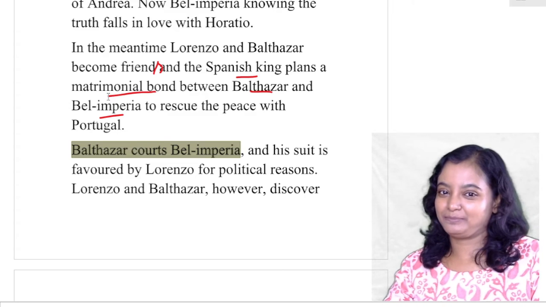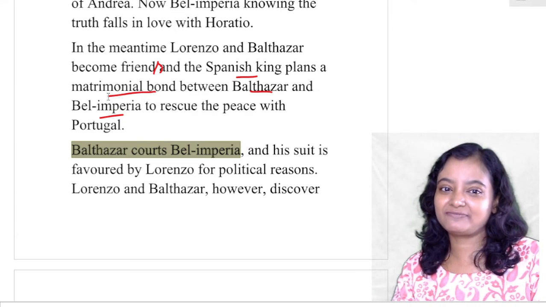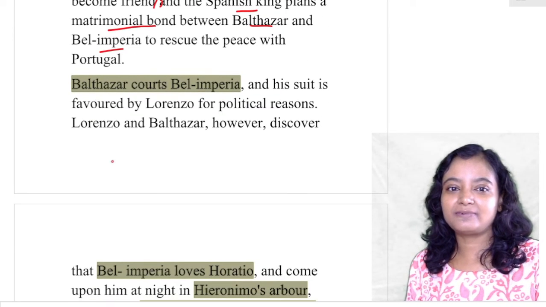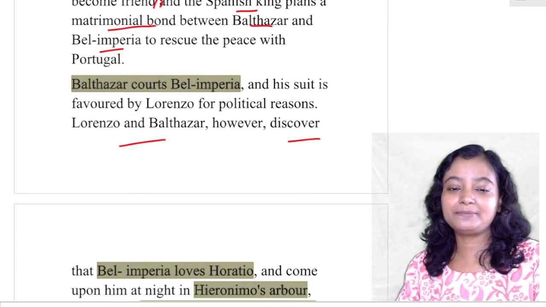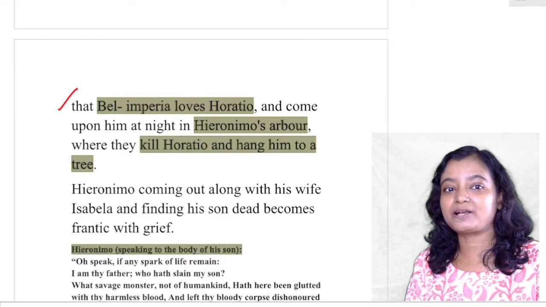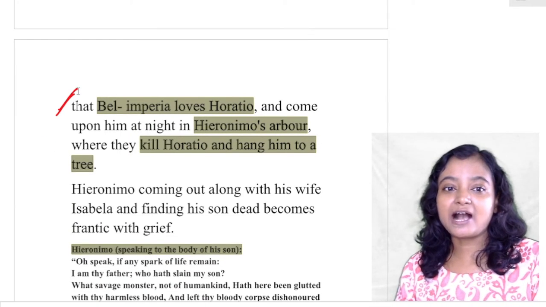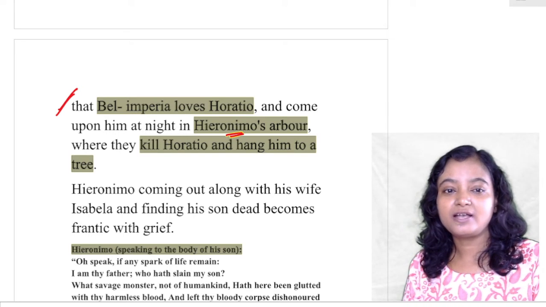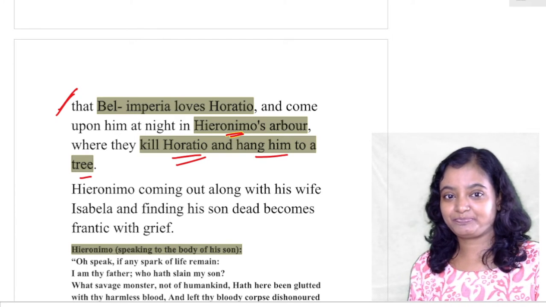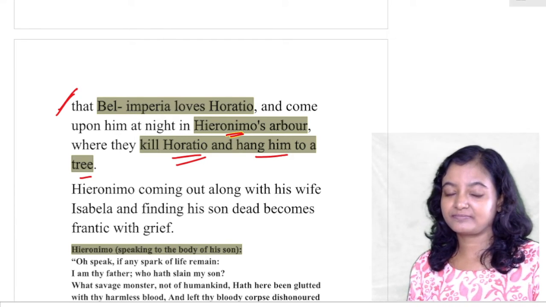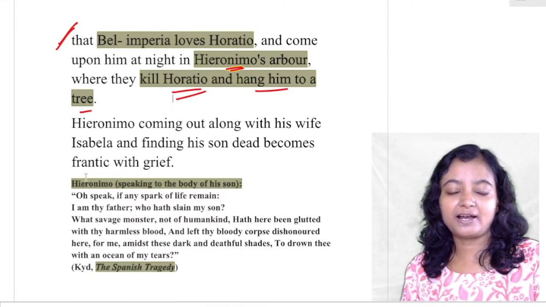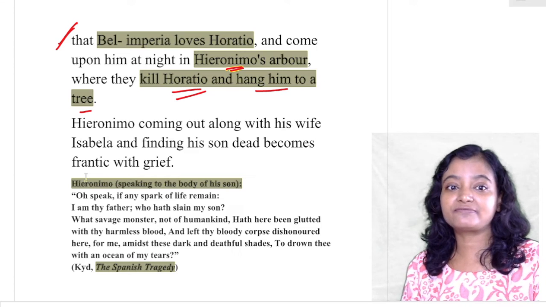Balthazar courts Belle Imperia, and his suit is favored by Lorenzo for political reasons. Now Lorenzo and Balthazar discovered what? That Belle Imperia loves Horatio, and that becomes fatal for Horatio. They come upon him at night at Hieronymus' arbor. Hieronymus is the father of Horatio, and they kill Horatio and hang him from a tree. How cruel it is. Now Hieronymus, coming out along with his wife Isabella and finding his son dead, becomes frantic with grief.